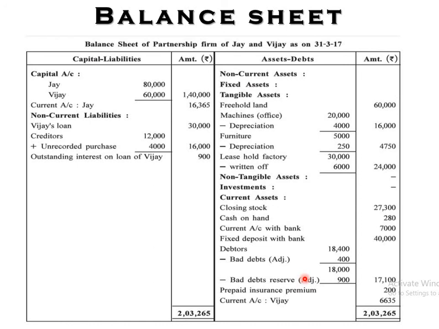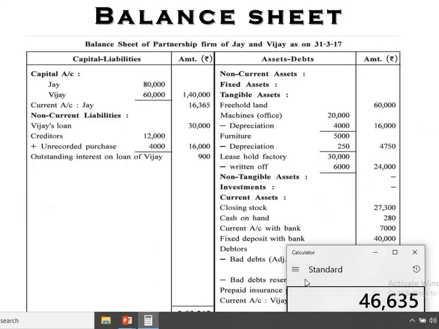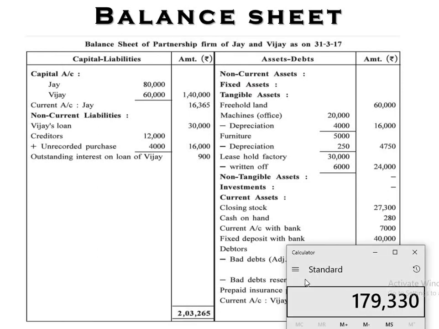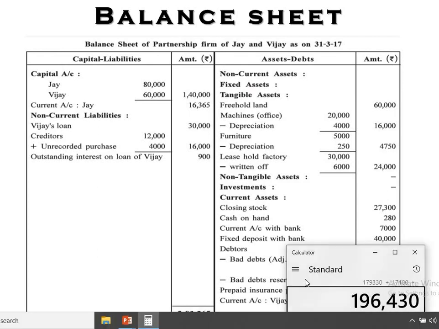Fixed deposit is there. Let's start again, because there is a mistake, I think. 60,000, 16,000, 4,750, 24,000, 27,000, 280, 7,000, 40,000. Yes, I think it was a mistake. So 17,000, 200, and lastly 6,000.